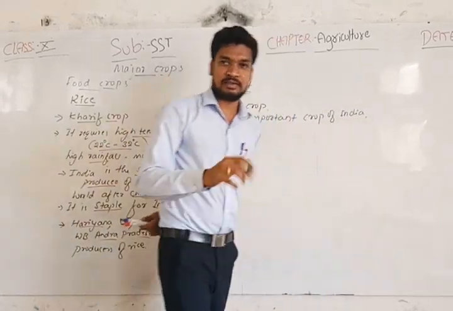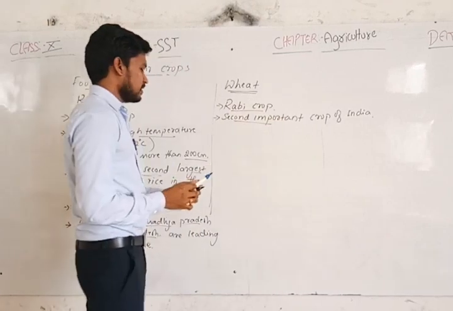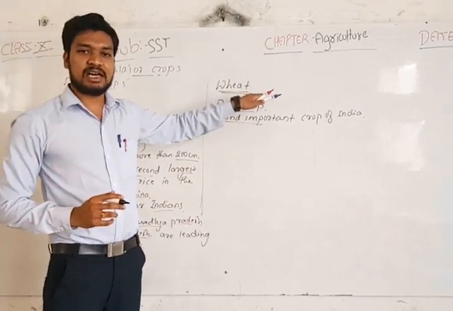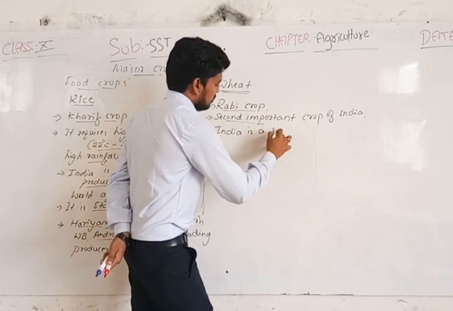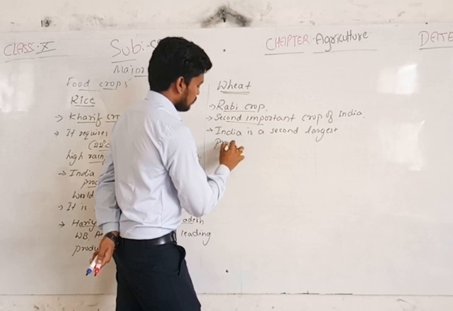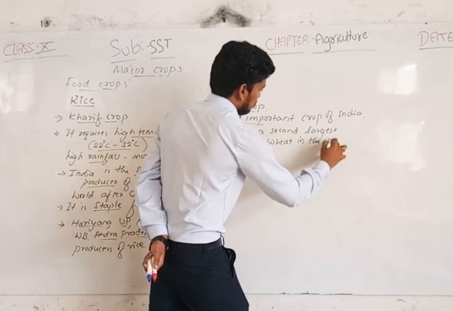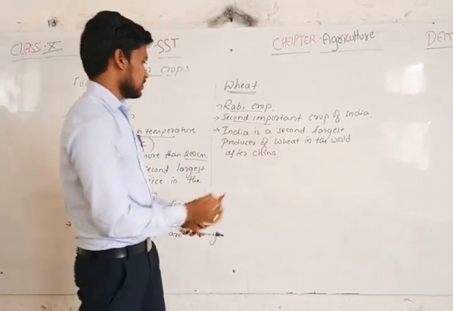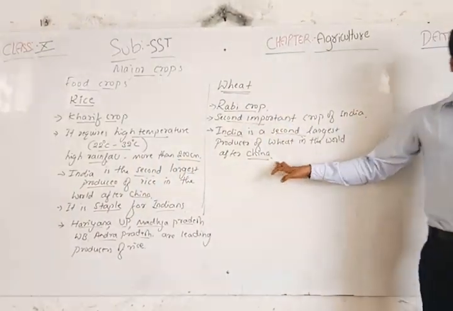Then in the world, same as rice, India is the second largest producer of wheat, after China.